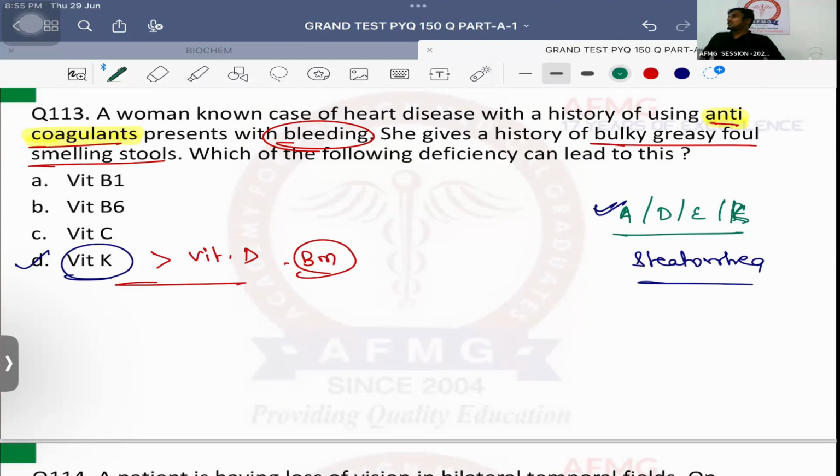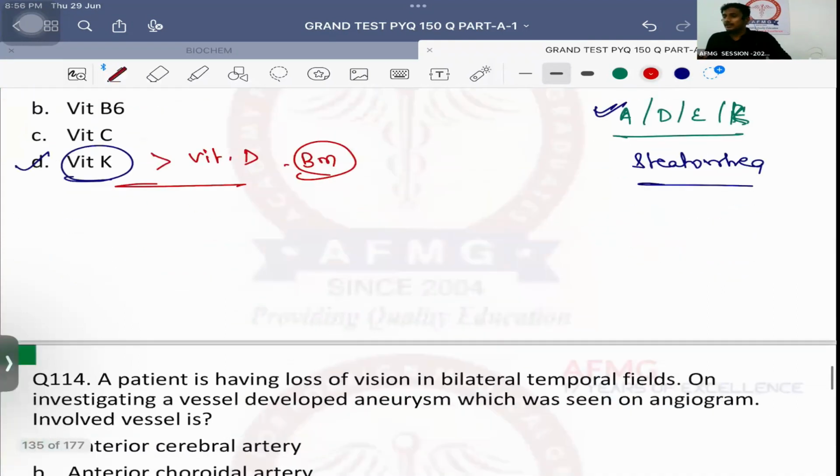Less than 1 kg, 0.5 mg. More than 1 kg, 1 mg intramuscular injection at birth itself. Vitamin D, how much supplementation is given till 1 year of age? 400 international unit. Most deficient vitamin in cow's milk: vitamin C, C for C. Cow's milk में C सबसे deficient होता है. No issues with this anybody?